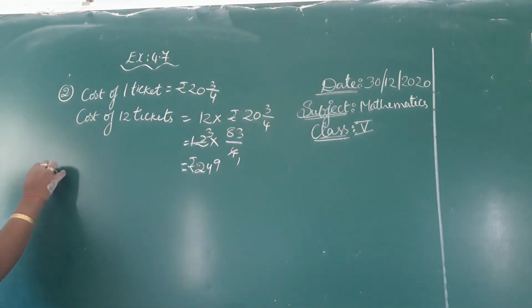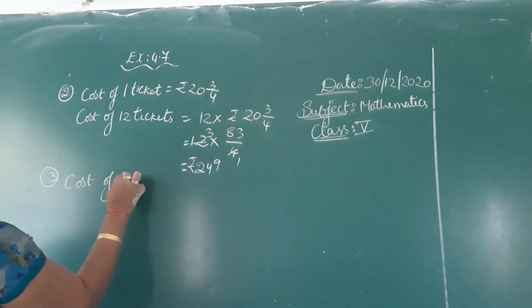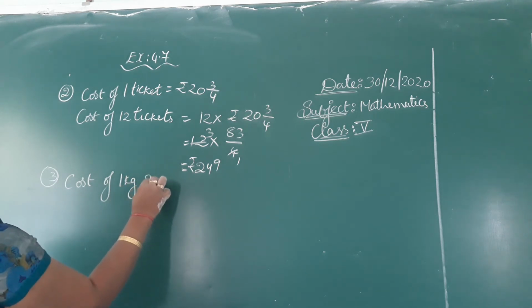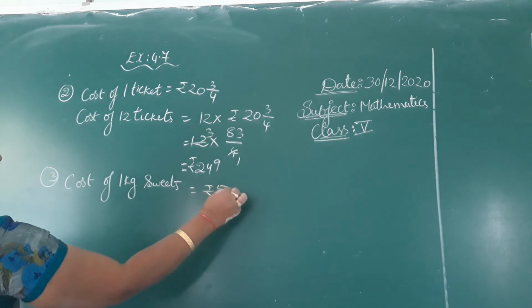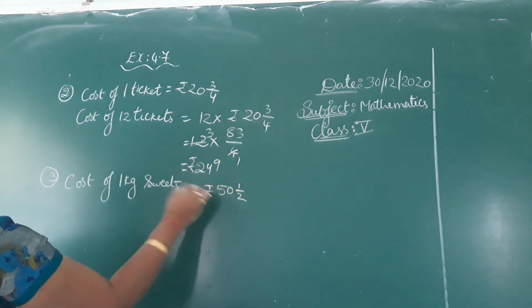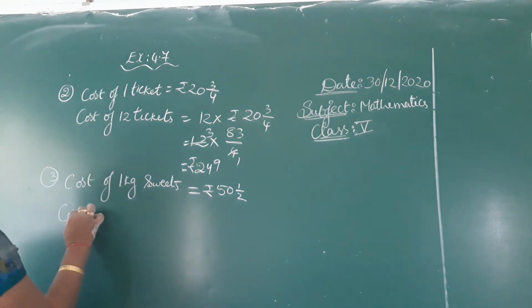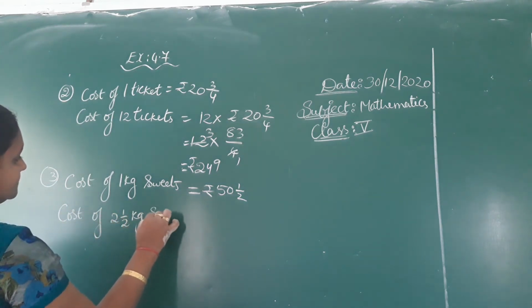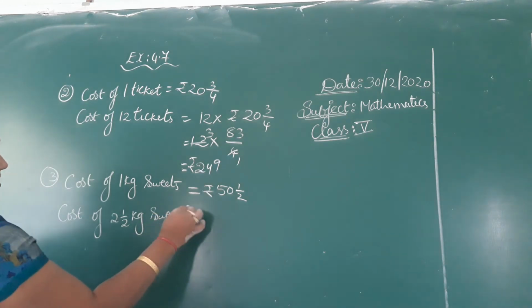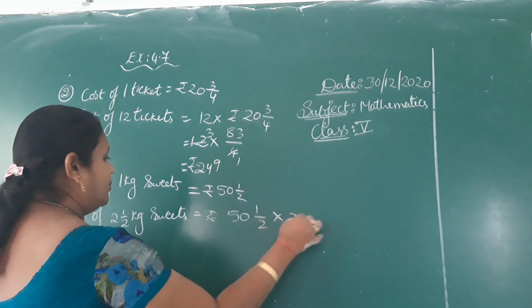See the third one. Cost of 1 kg sweets was given. It's nothing but 50 and a half rupees. They are asking us to find the cost of 2 and a half kg sweets. So it's 50 and a half into 2 and a half.